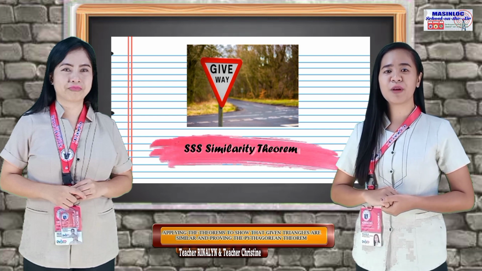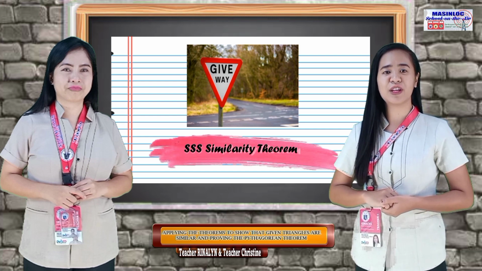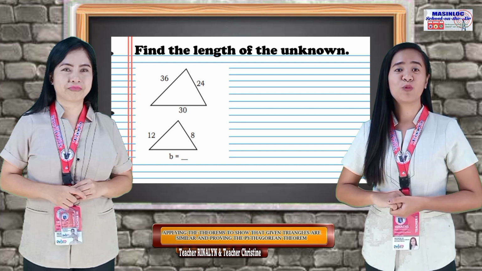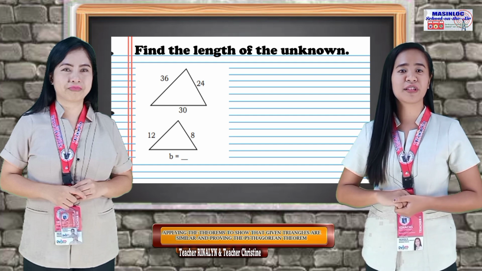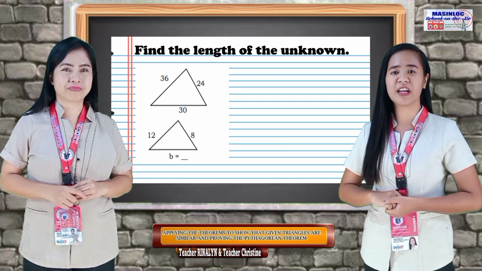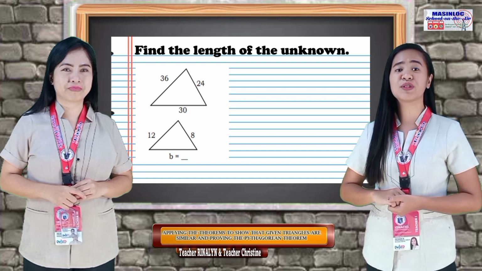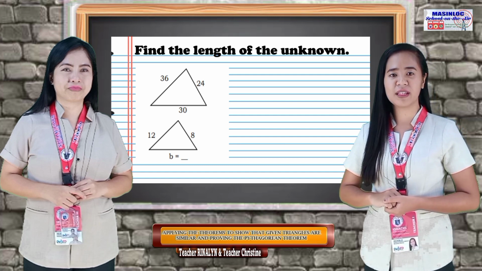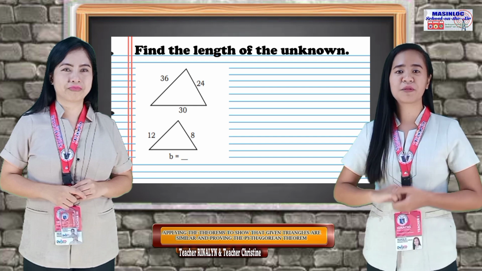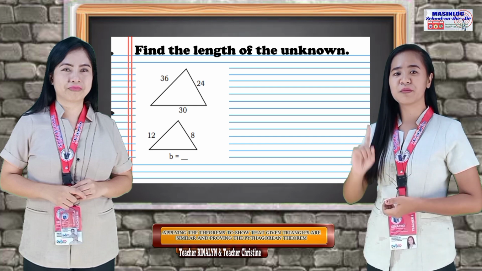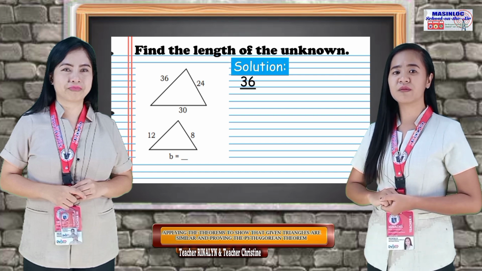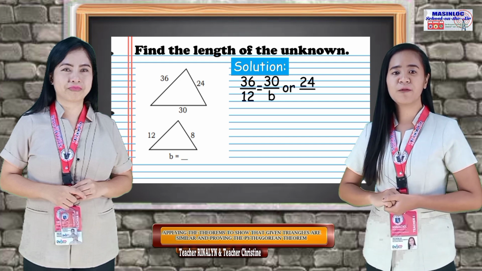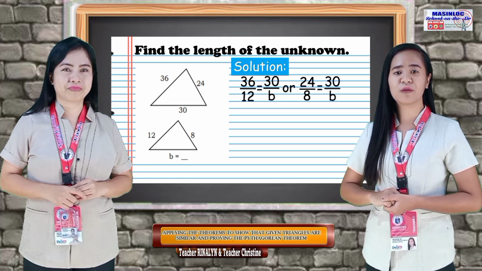Next, let's explore problems under SSS similarity theorem. Find the length of the unknown. In this case, we should also use the proportionality of the corresponding sides to find the value of the unknown. 36 corresponds to 12, 24 corresponds to 8, and 30 corresponds to B. We have 2 options to solve the problem. Option number 1. 36 over 12 is equal to 30 over B. Or option number 2. 24 over 8 is equal to 30 over B.